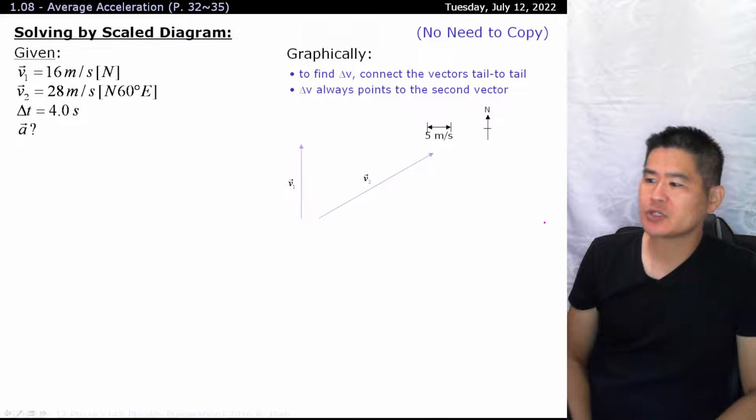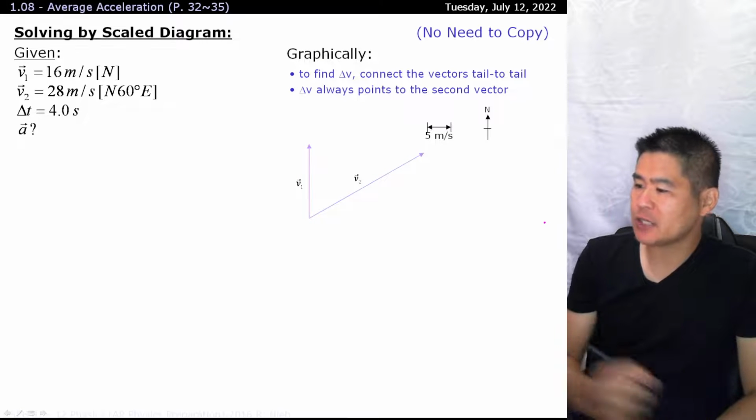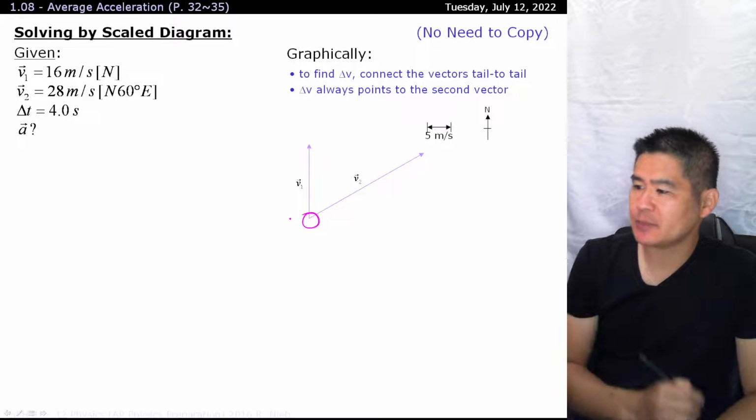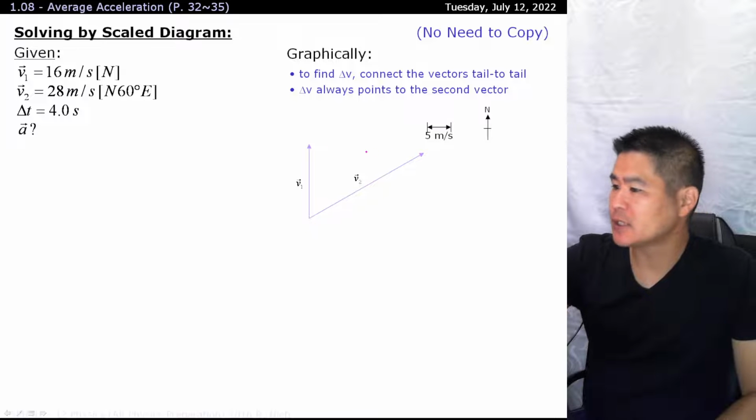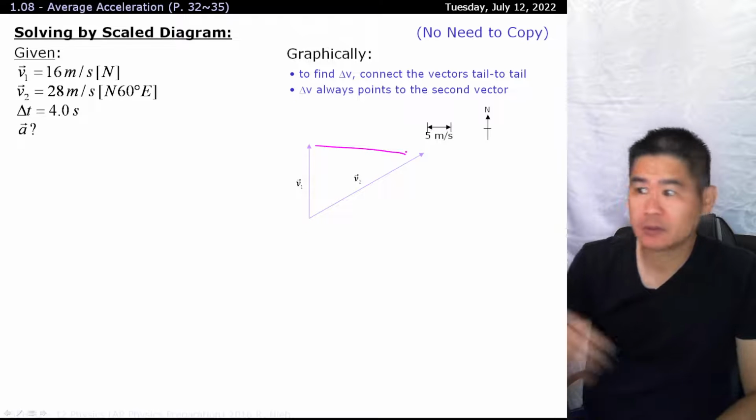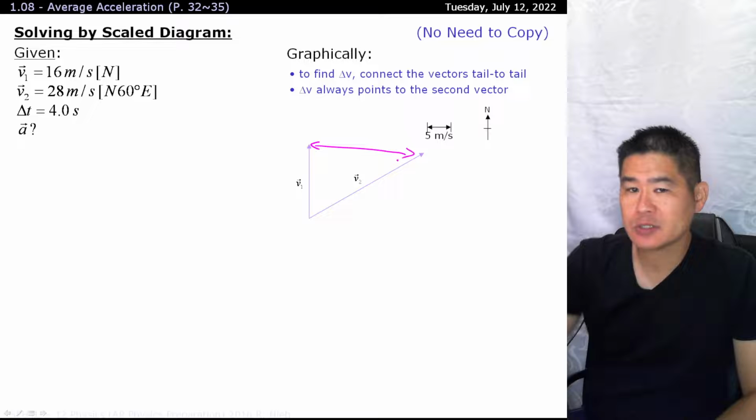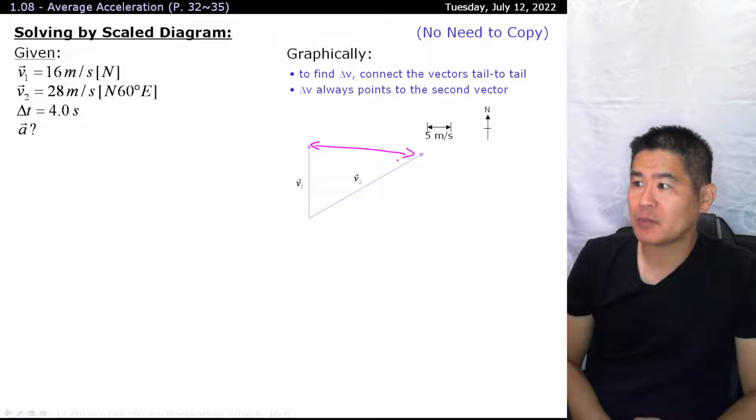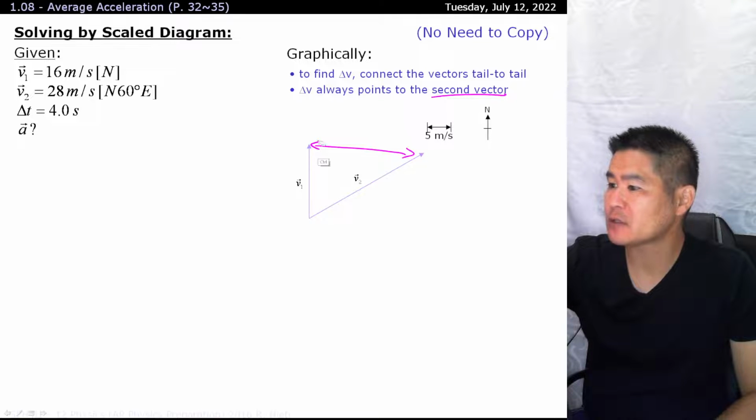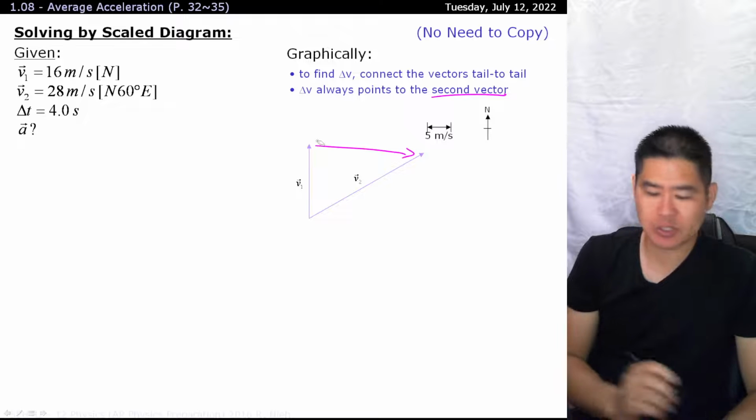Yeah, there's the animation. Okay, and now they're connected together from tail to tail. Our delta V must point which way? Towards this way or towards this way? Remember, it always needs to point to the second vector, right? So it must point in that direction over there.